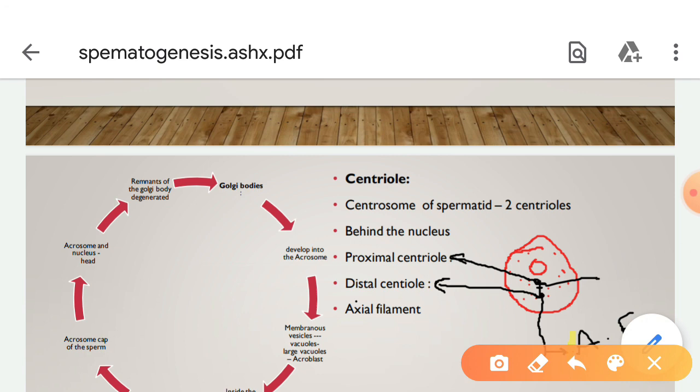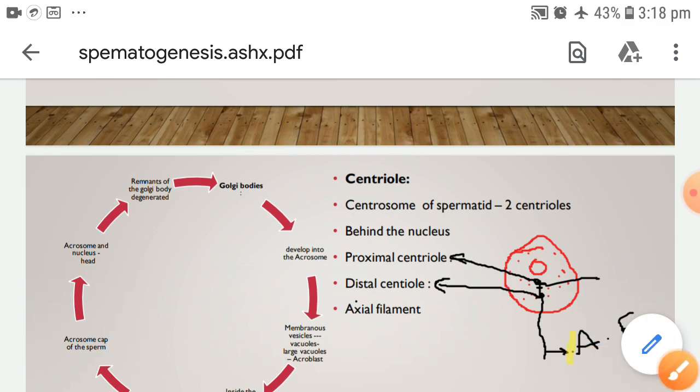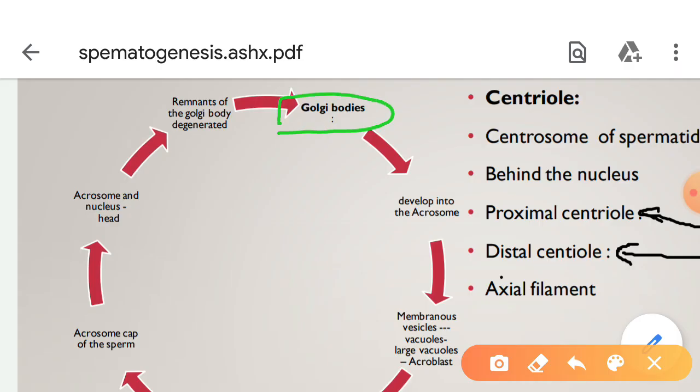So let's check what changes occur in the Golgi bodies. These Golgi bodies develop into the acrosome. In the early spermatid, the Golgi bodies are present in the form of membranous vesicles.